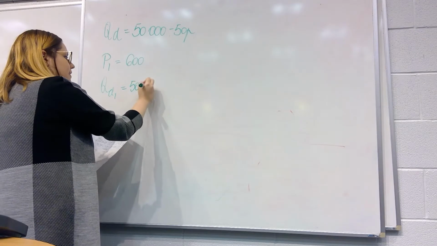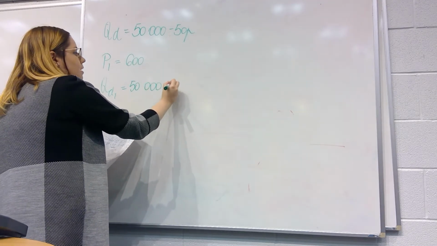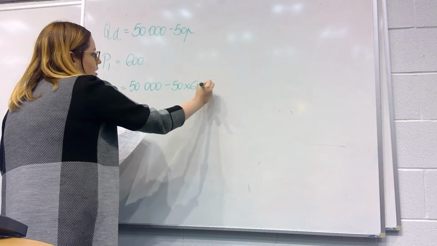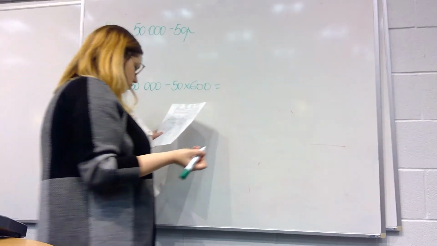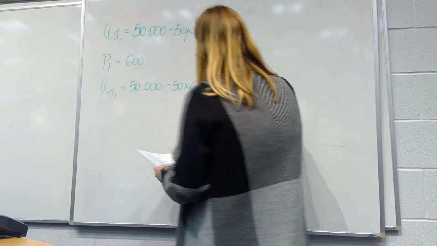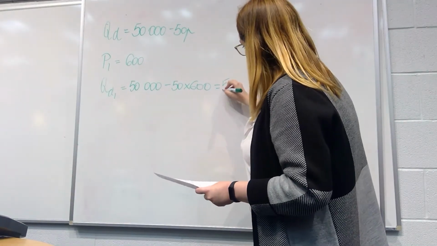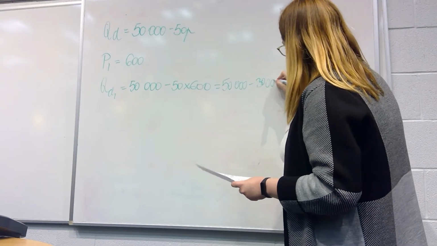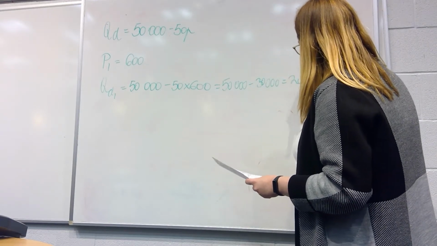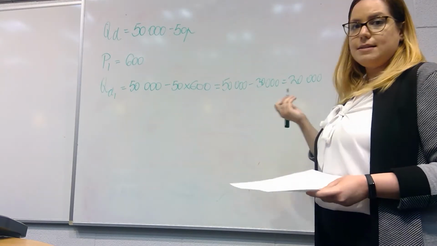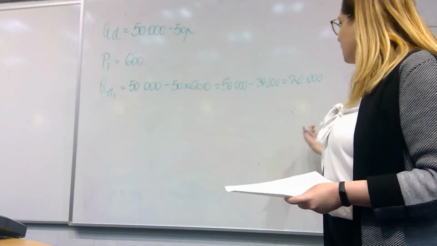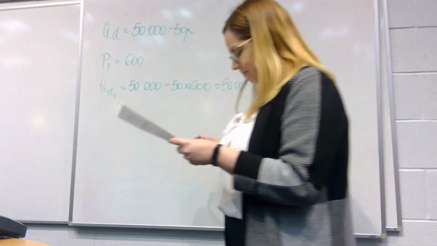So we have 50,000 minus 50 times 600, which is 50,000 minus 30,000, and this is equal to 20,000. So when the price is £600, the quantity demanded is 20,000 tickets.